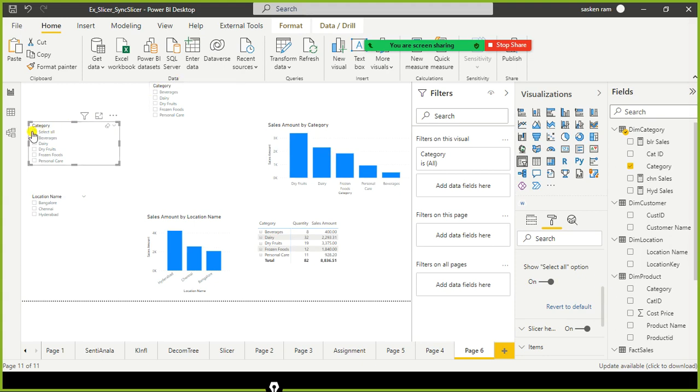Okay, so when is it required? Why don't you think and tell me when it is required? Select all. Do we really need select all? When I have this option to remove the filter, that is enough. Why do I need select all?